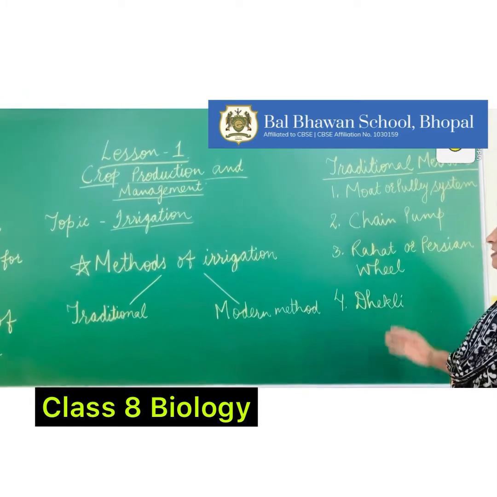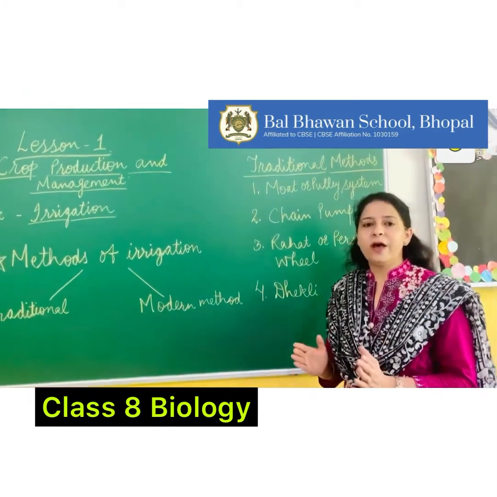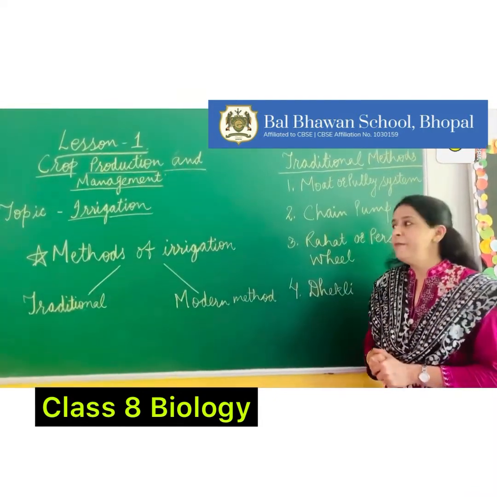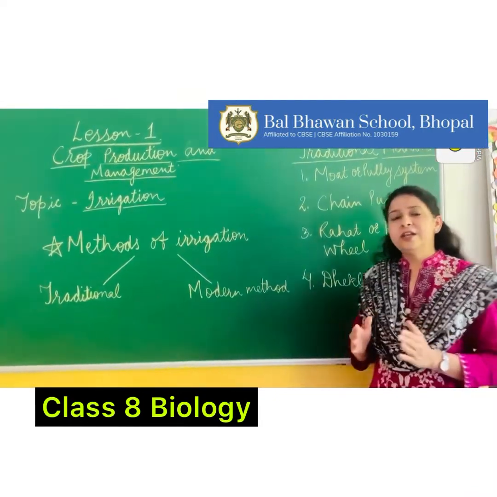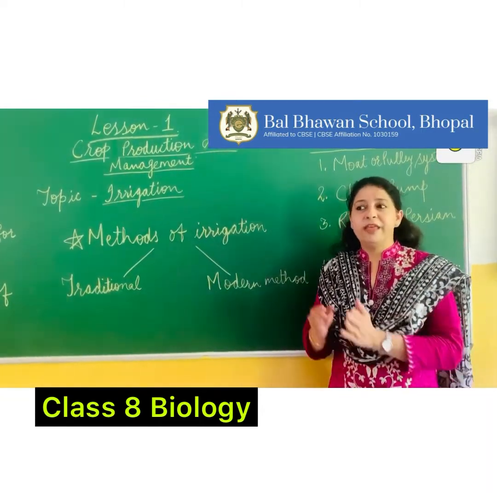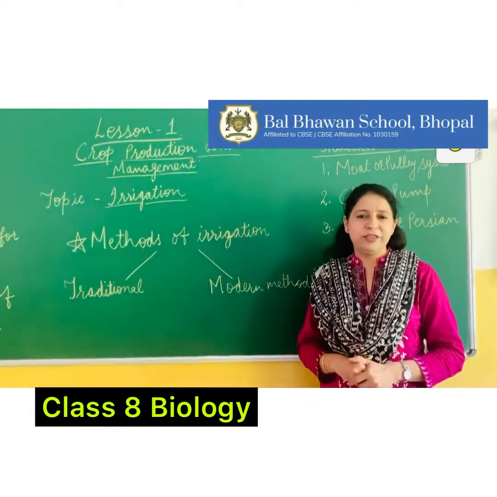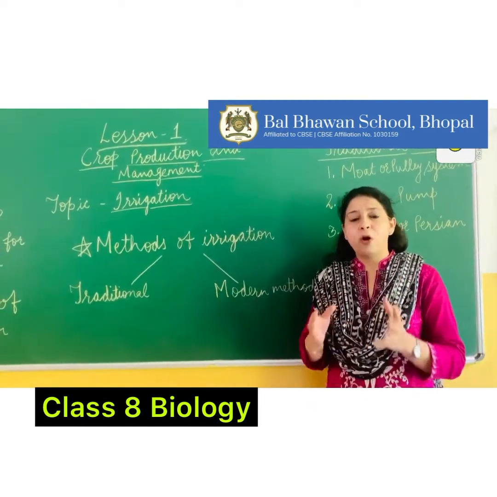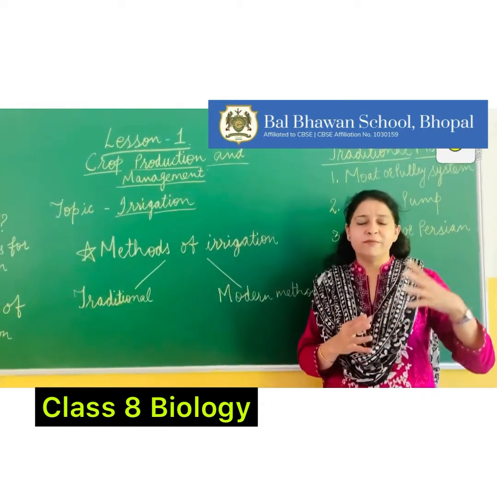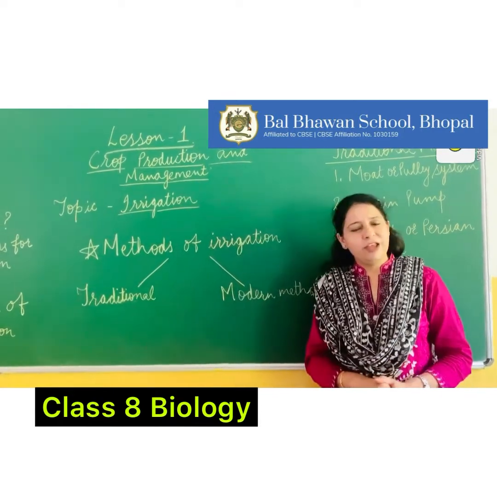So what you have seen is that in the traditional methods, human labor is required and animals are also required. The traditional methods of irrigation are quite time consuming, they need labor, and the wastage of water is more. They are not that efficient, and proper distribution of water to all the crop plants is somewhat not possible while using traditional methods of irrigation.